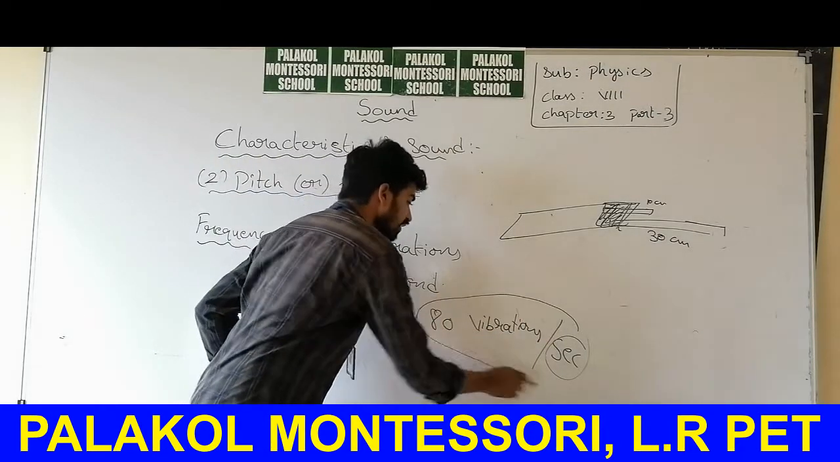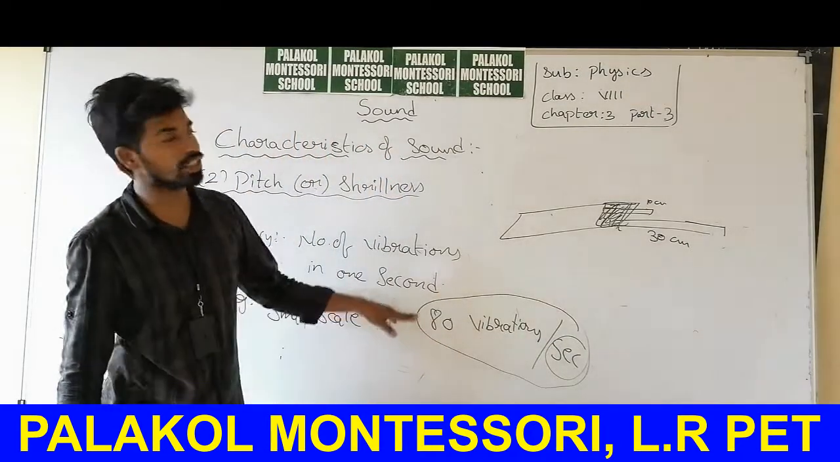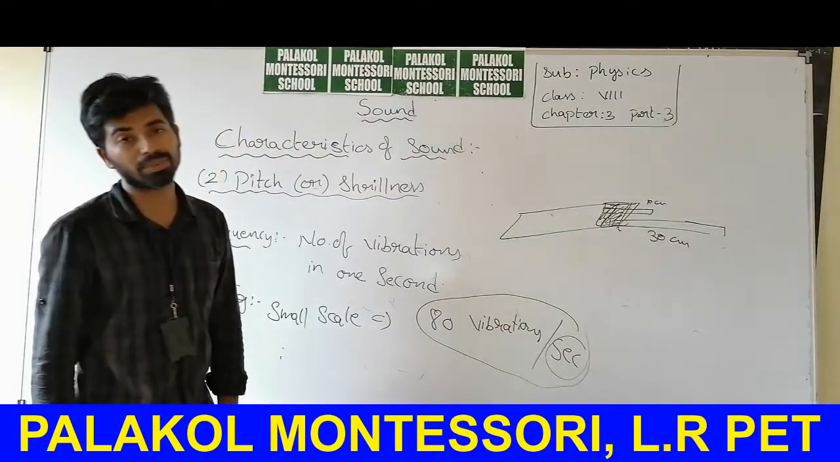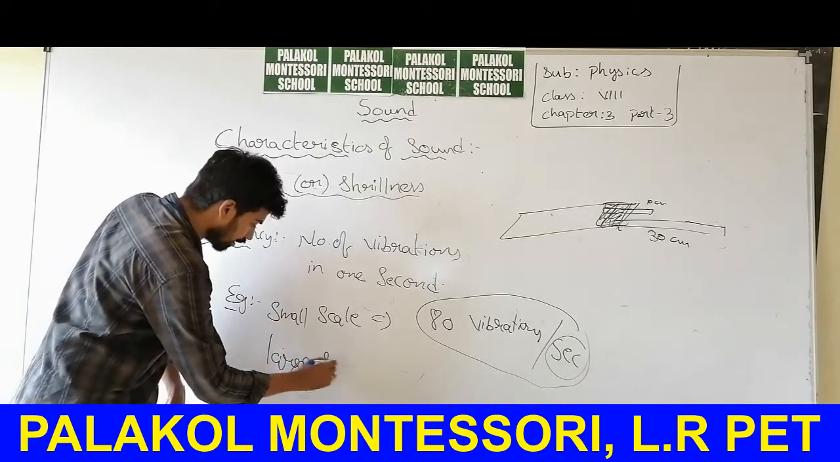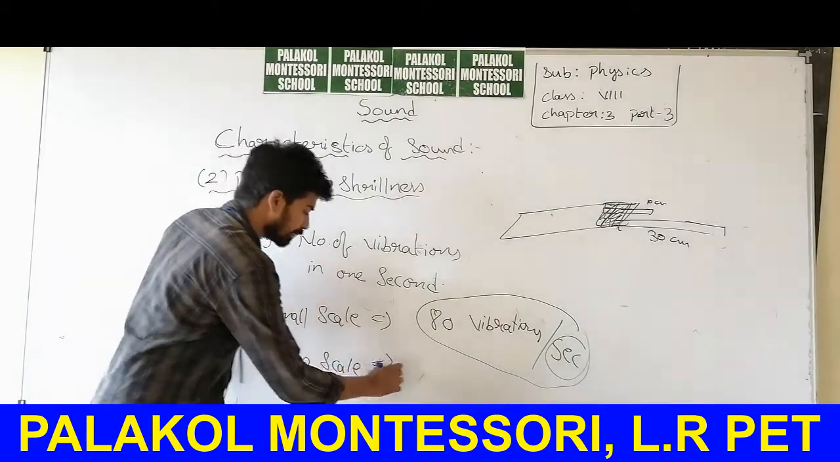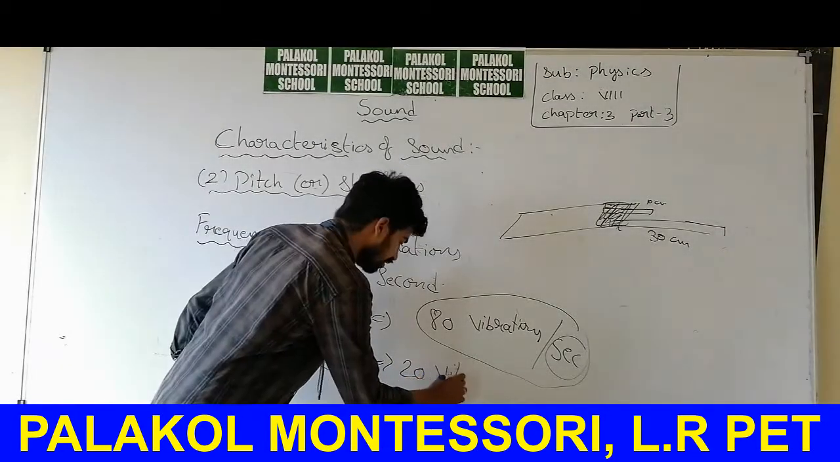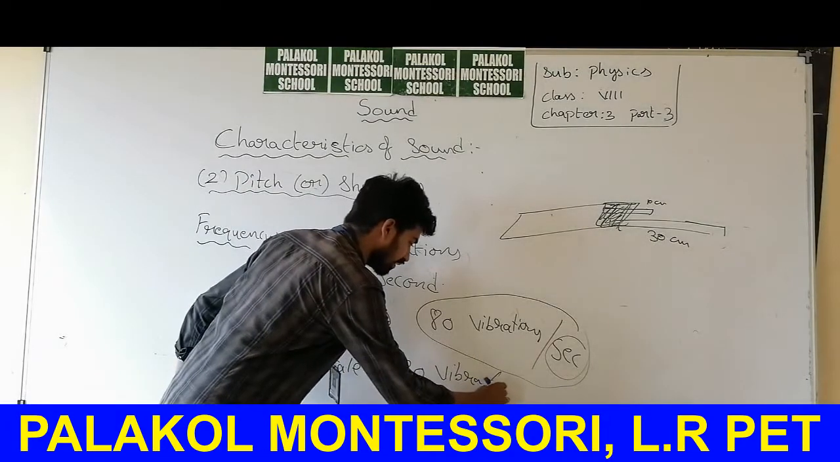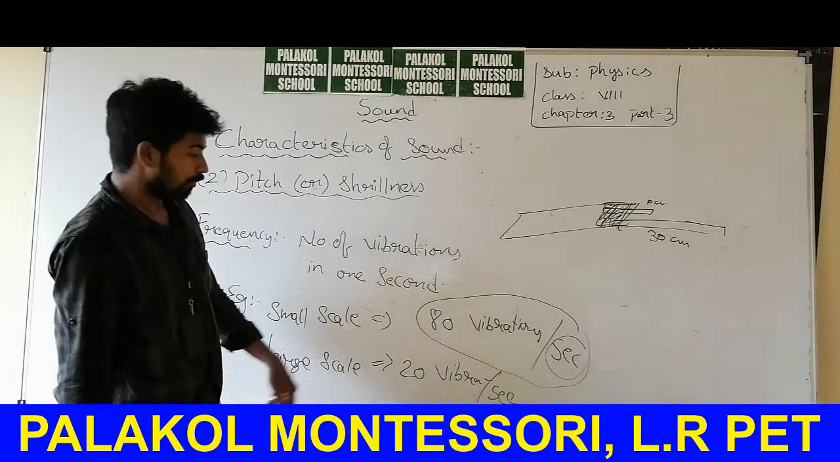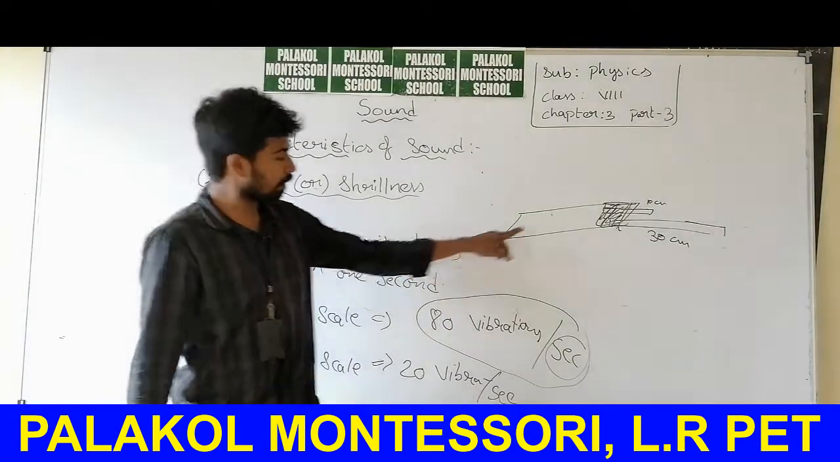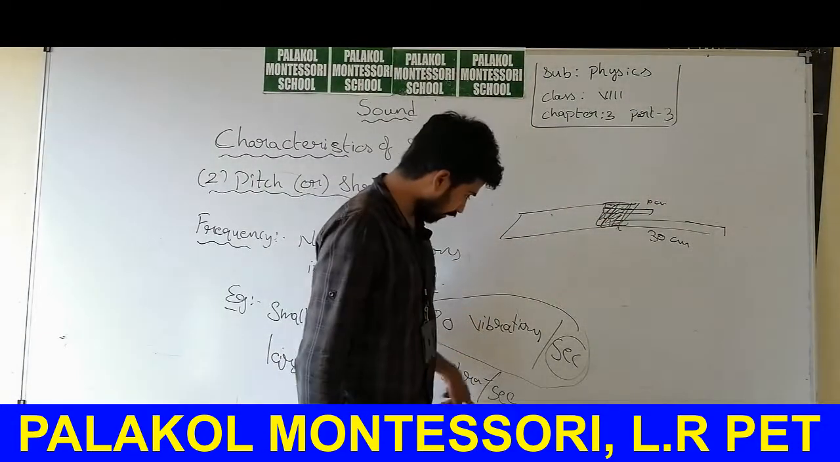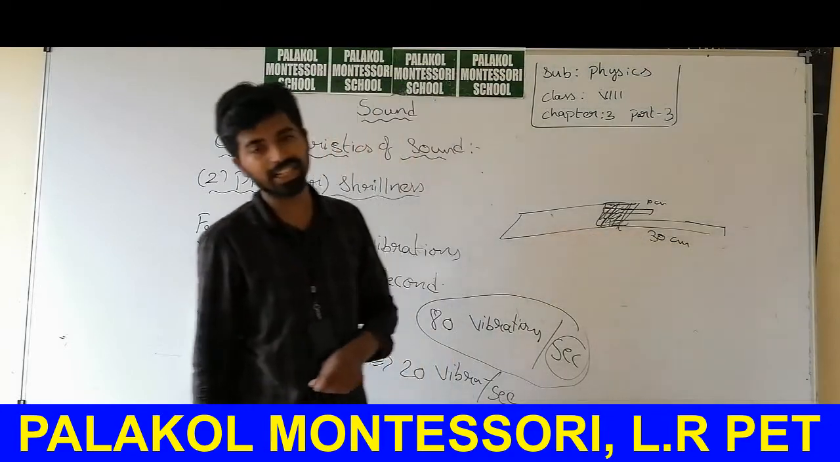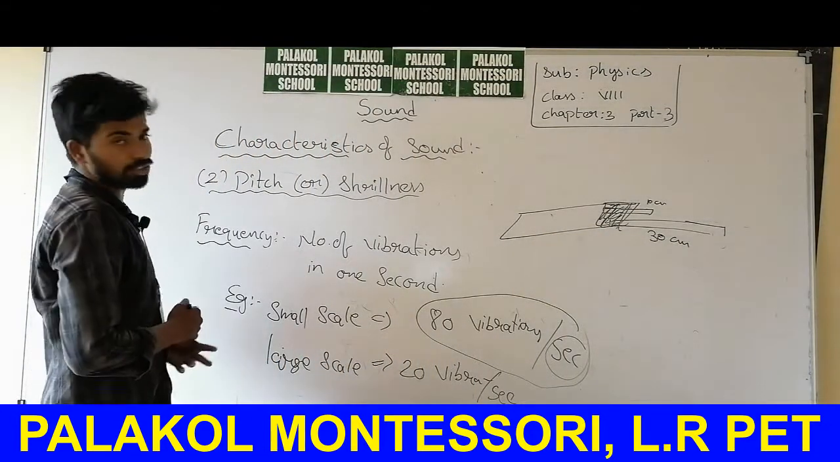What was I given here? I was given frequency. What is the frequency of the scale? 80 vibrations per second. And the large scale is making 20 vibrations per second. So, in 1 second, the smaller part of the scale is making 80 vibrations. In the same 1 second of time, this larger part of the scale is making 20 vibrations.